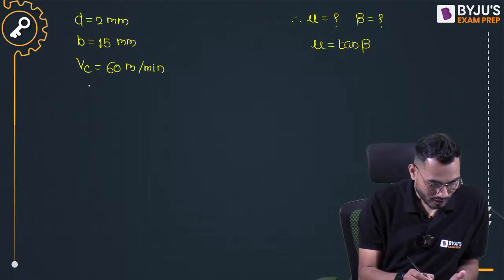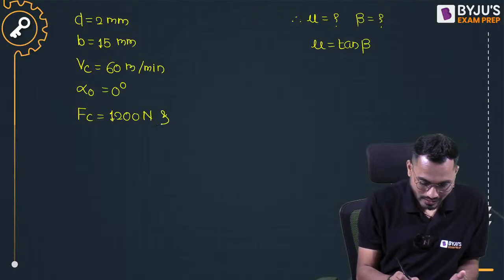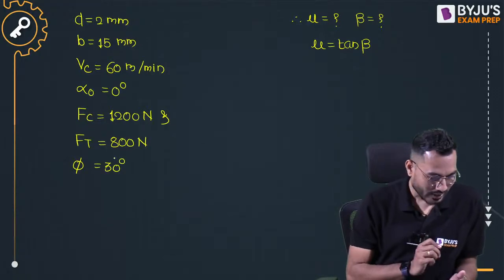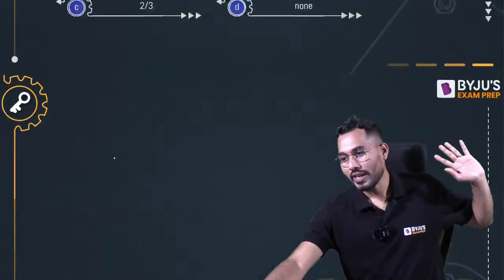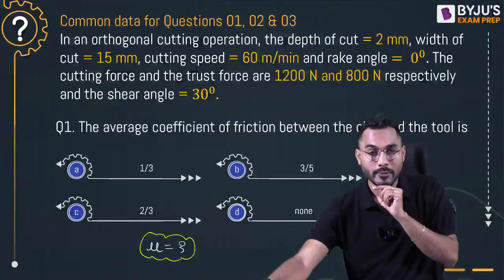Orthogonal rake angle alpha 0 is given exactly 0 degree. Cutting force is exactly equal to 1200 Newton, and thrust force is exactly equal to 800 Newton, and shear plane angle phi is exactly equal to 30 degree. So this is what the data is. Everybody please note down the data first of all, and then you should think.